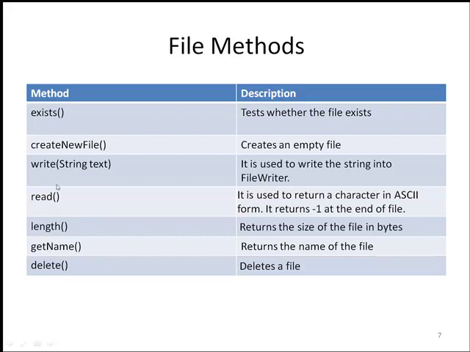And the write method and read method are both used to write and read the content, but here the read method is used to return a character in ASCII form. If there is no character or if it is the end of the file, then it will return -1. And the next one is length. This length method is used to return the size of the file in bytes. And the getName method is used to return the name of the file. And the last method, the delete method, is used to delete the file.